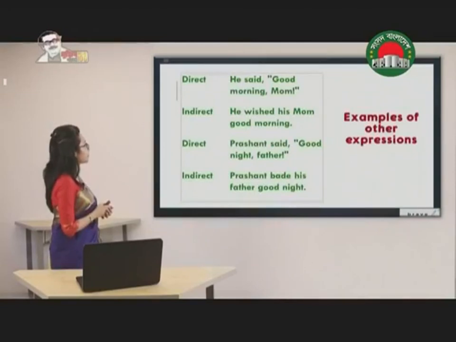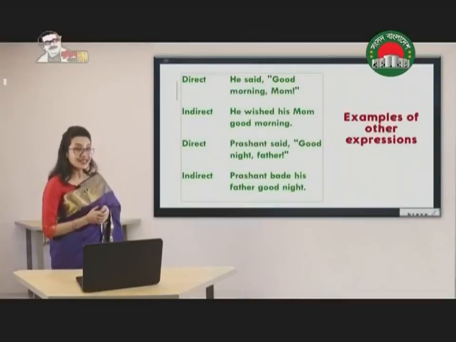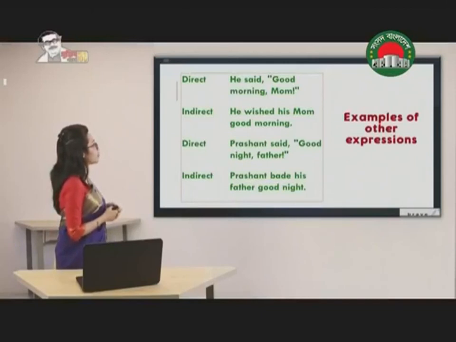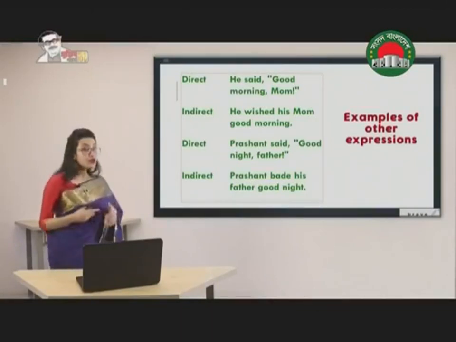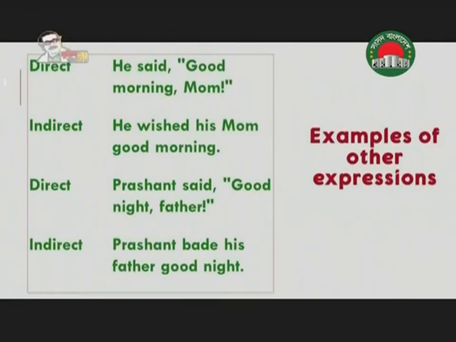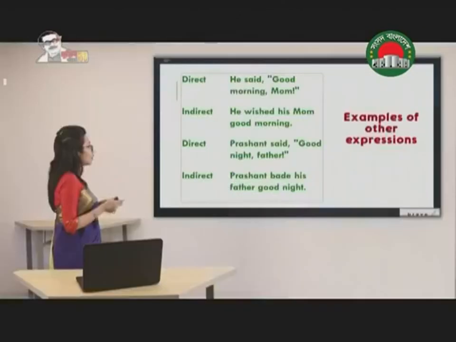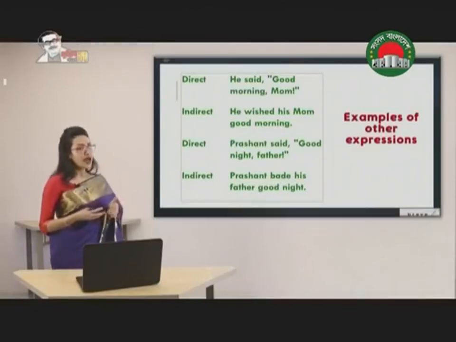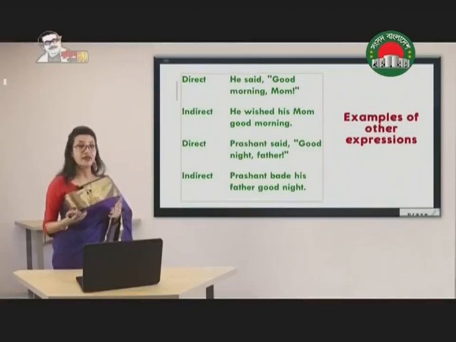Let's look at the example here. In direct speech, the sentence is given, he said, good morning, mom. So it's a kind of greeting, right? So in indirect speech, it has been written, he wished his mom good morning. And the second one, Prashant said, good night, father. So Prashant is bidding good night to his father. So Prashant bade his father good night. I don't think it's very complicated. If you go through the rules again, you will be able to have a clear understanding.